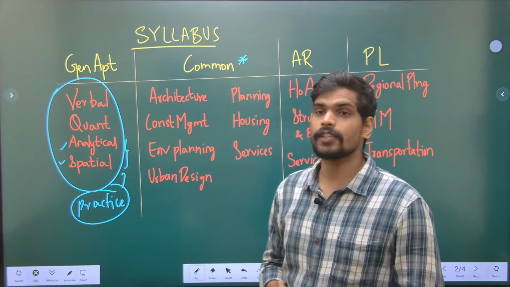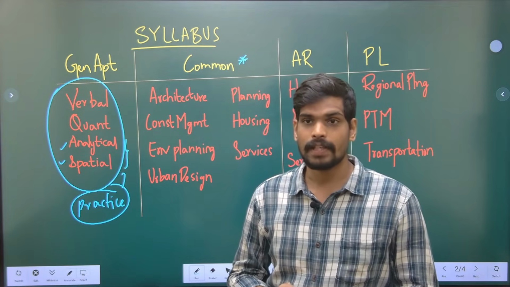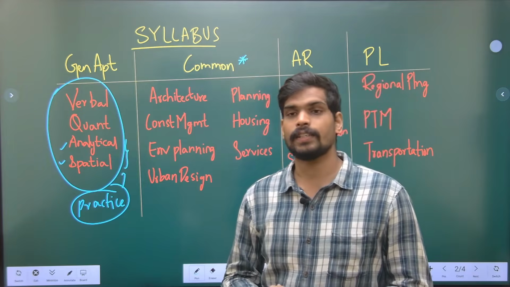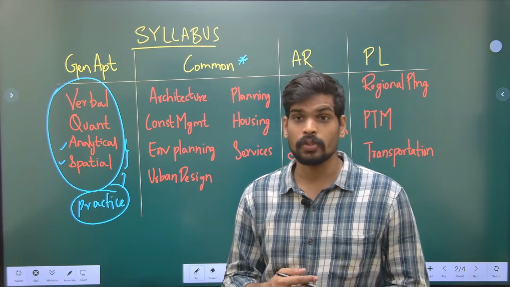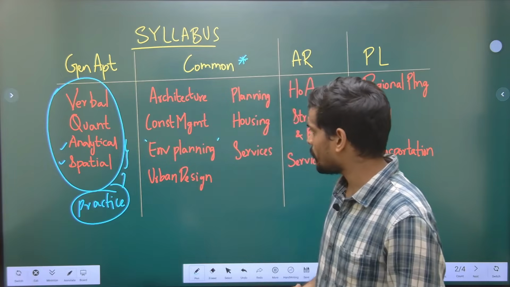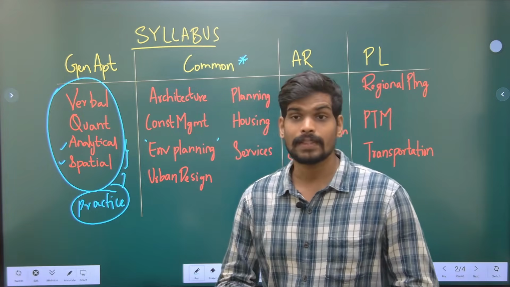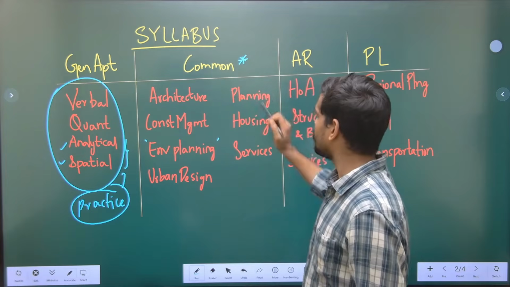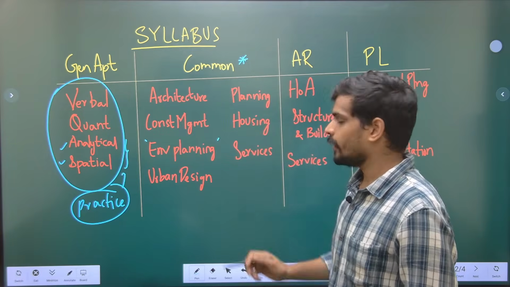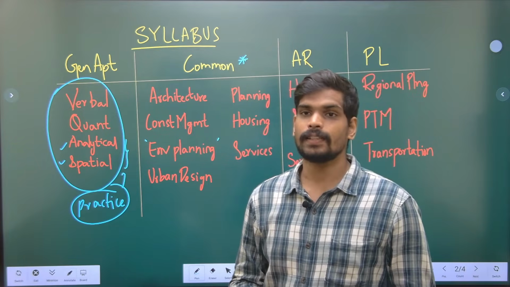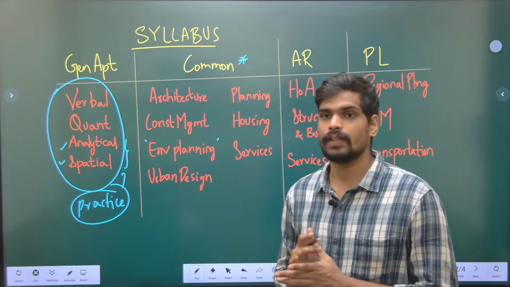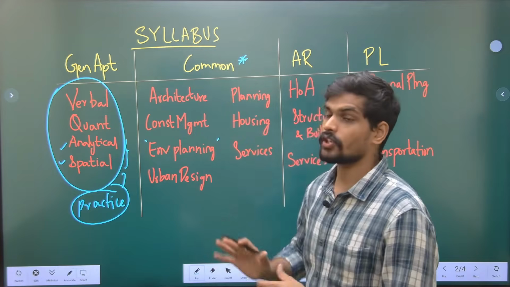And the second section is construction management and including estimation as well, estimation and construction management. Environmental planning is the third section, where you have various topics about environmental pollution, environment, so it is about environmental planning. The fourth section is urban design, which also includes landscape and also conservation. Then you have planning process, where you have the basics of planning. Then you have the topic of housing, and finally you have the section of services, which include various services including water supply, including fire safety. All these topics are covered under services portion. So these are the 7 sections in the common part.